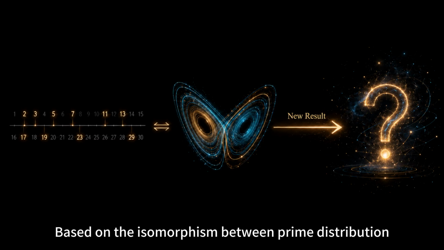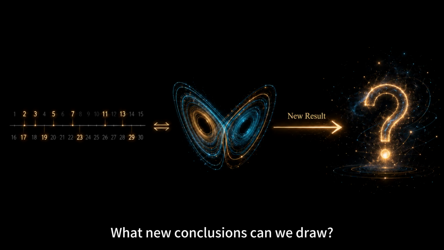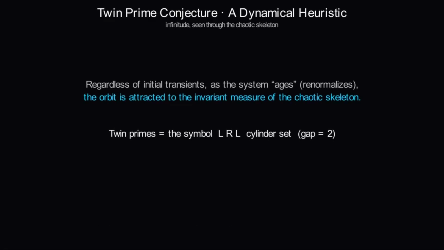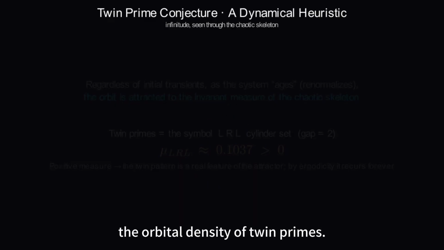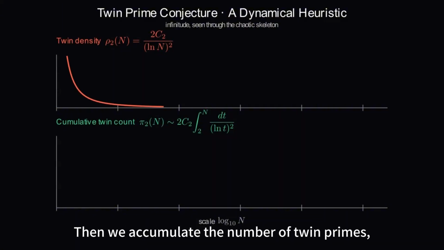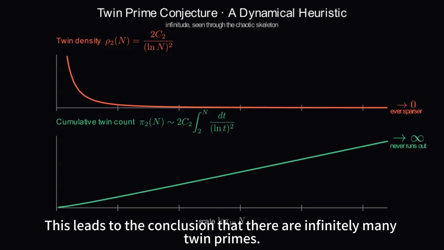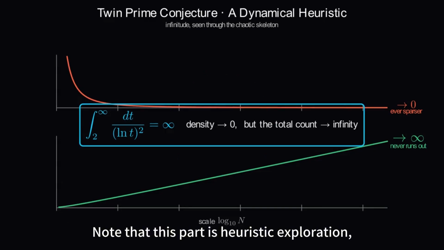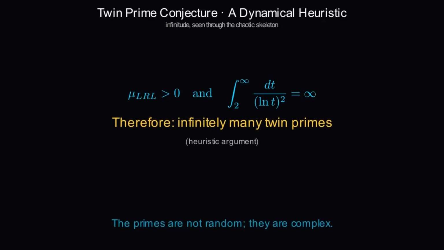Based on the isomorphism with prime distribution, what new conclusions can we draw? First, it is the exploration of the twin prime problem. Using chaotic orbits, we can obtain the orbital density of twin primes. Then we accumulate the number of twin primes, which is to solve the integral. This leads to the conclusion that there are infinitely many twin primes. Note that this part is heuristic exploration, without strict mathematical proof.